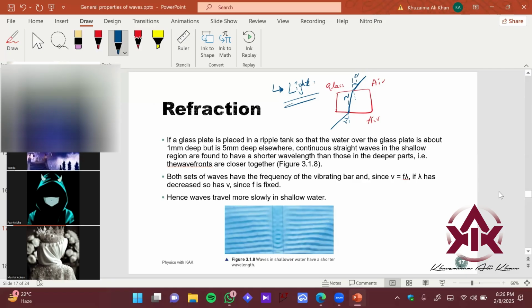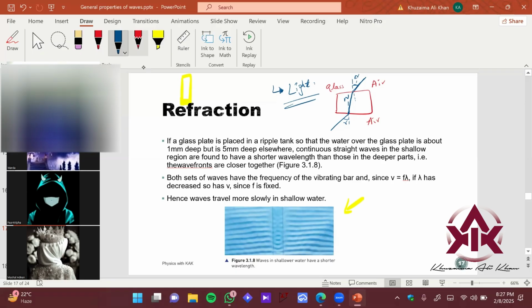So let's first of all read the content and analyze this. Let's say you have a water tank here, and we are placing a glass plate, a thin glass plate, inside the water so that the water comes over the glass plate, and we can see some phenomena.